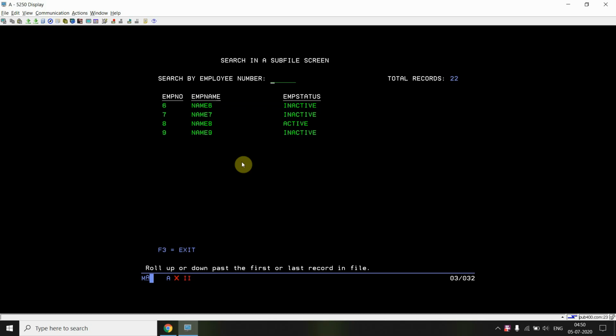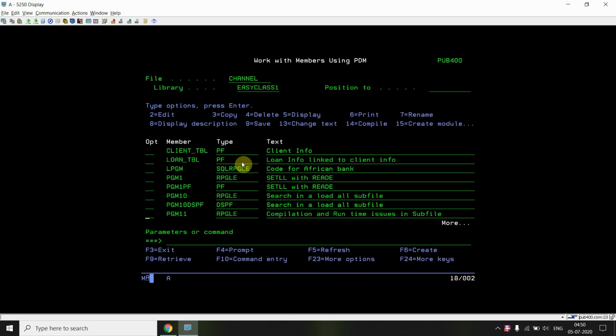He will be much more frustrated with your subfile. So in that case you must handle this thing. Don't leave this as it is, because this is basically an error.